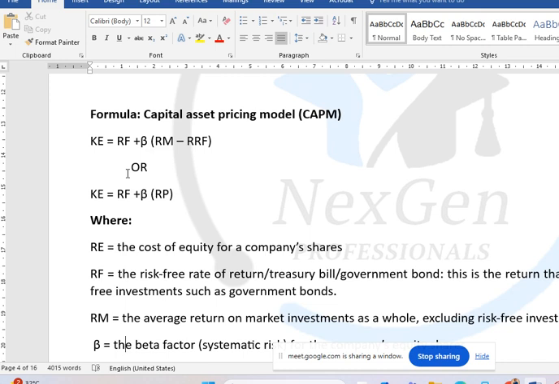But now, let's just understand it this way. Another name for risk-free is the treasury bill or government bond. They may state that it is a treasury bill. So treasury bill means what? Risk-free, because it assumes that you will invest in a riskless asset.